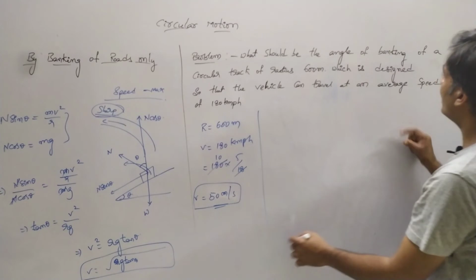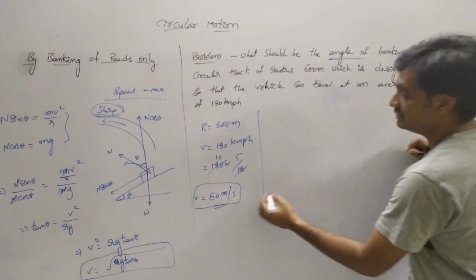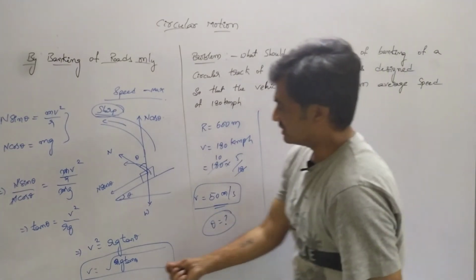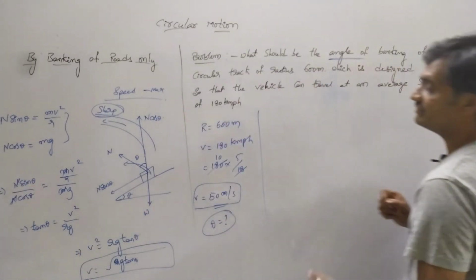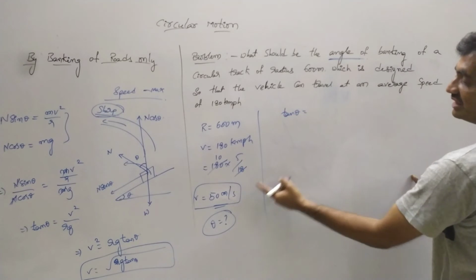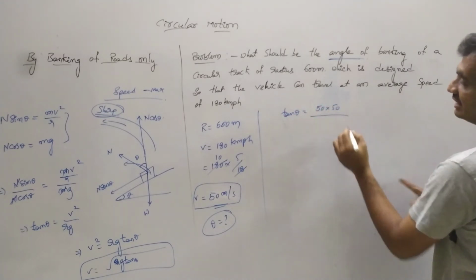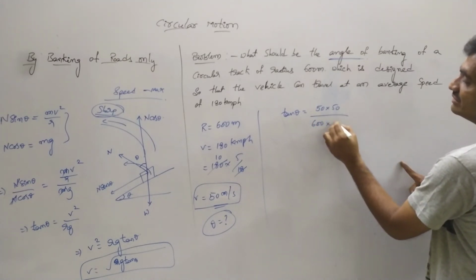Now what we have to find? We have to find the angle of this banking of road. So we have to find theta. Observe this equation, tan theta equals v square by rg. If we substitute these values in this equation, we have tan theta equals v is 50 square, nothing but 50 into 50 by r is 600 into g 10.